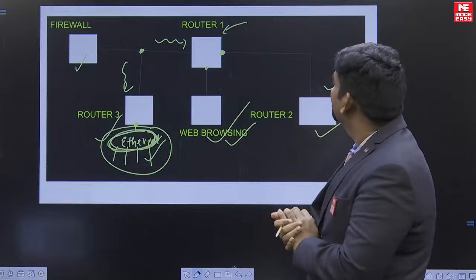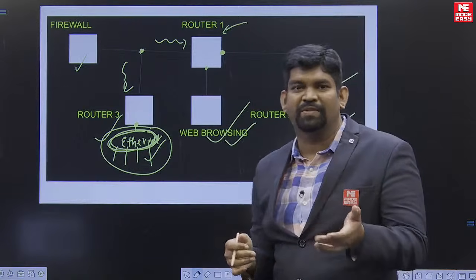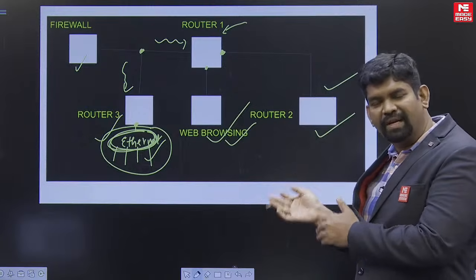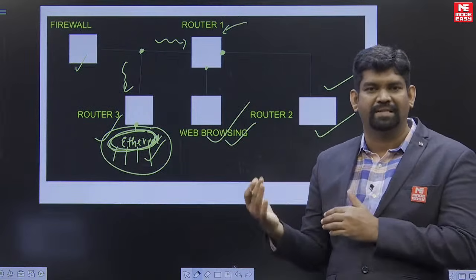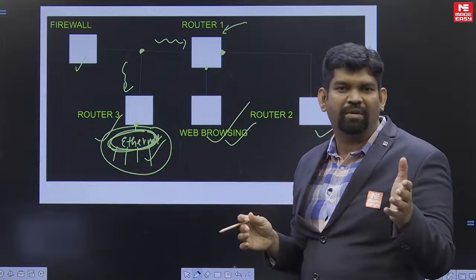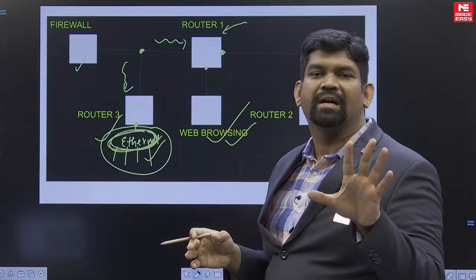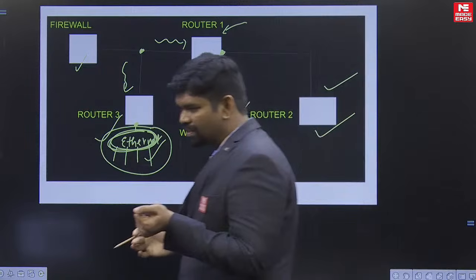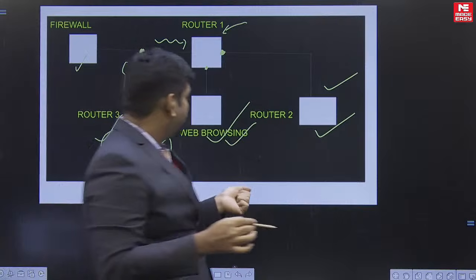So this is one question. If you ask me specifically, this question is VLSM, or we can say classless addressing, and there is a firewall concept also involved. In simple words, this comes under the IP addressing of the network layer. Okay, good, fine.